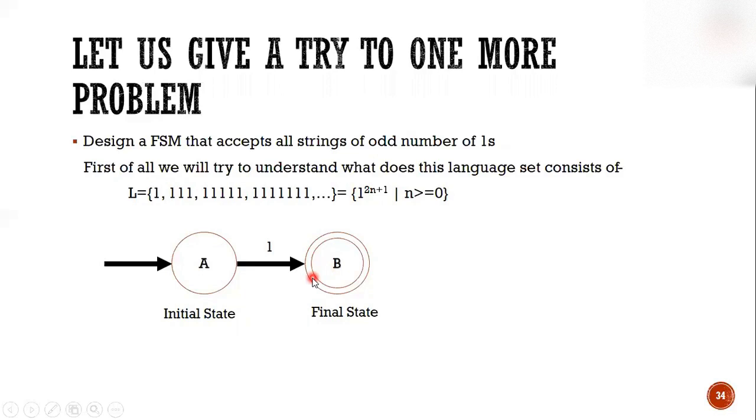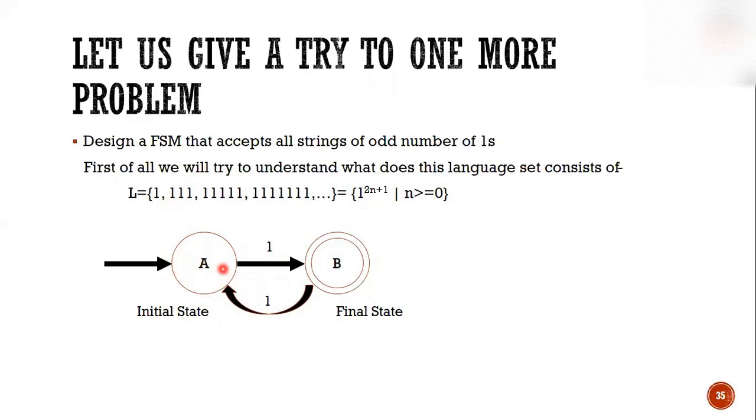So if we make a back loop of 1 to A, and what is A? A is a non-final state. So what is happening? By taking the first one, you reach the final state, which means a single one is valid. Now if you have 2 ones, by taking the first one you reach B, and by taking the second one you reach A, which is a non-final state. So this machine will say that 2 ones is an invalid string.